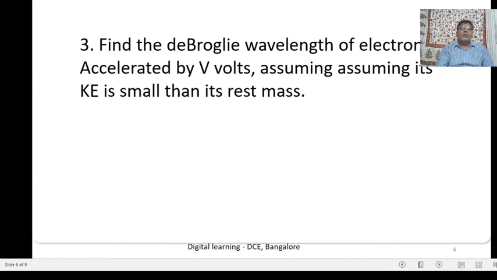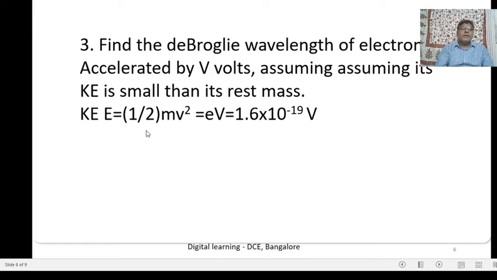Next problem: find the de Broglie wavelength of an electron accelerated by V volts, assuming its kinetic energy is small compared to its rest mass energy. The kinetic energy E is equal to half mv square. That is equal to energy, and that energy is equal to the charge of electron into volt. The charge of electron is 1.6 into 10 to the power of minus 19, so the kinetic energy is 1.6 into 10 to the power of minus 19 V.